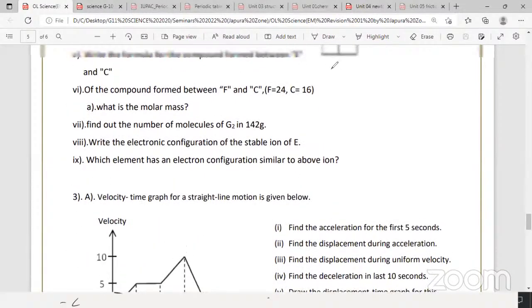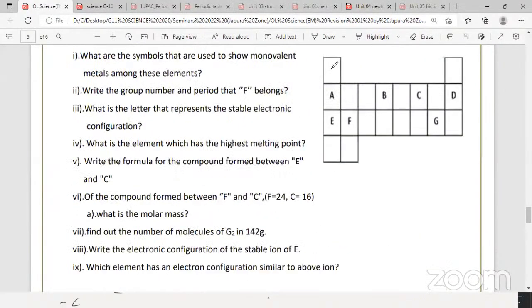Write the electronic configuration of the stable ion of E. E, the stable ion. Actually, what is E? My advice, separate, right? What is E here? It's sodium. So the stable ion formed by E will be Na plus. The stable ion formed by sodium will never become Na2 plus or Na3 plus, because the second ionization energy is very high, because after forming Na plus it gets the noble gas configuration.